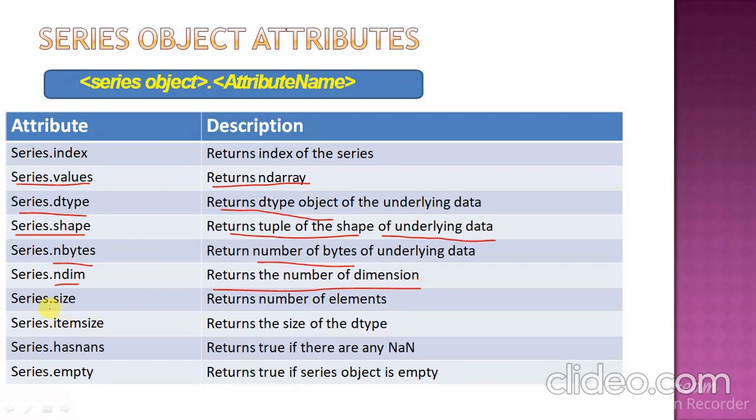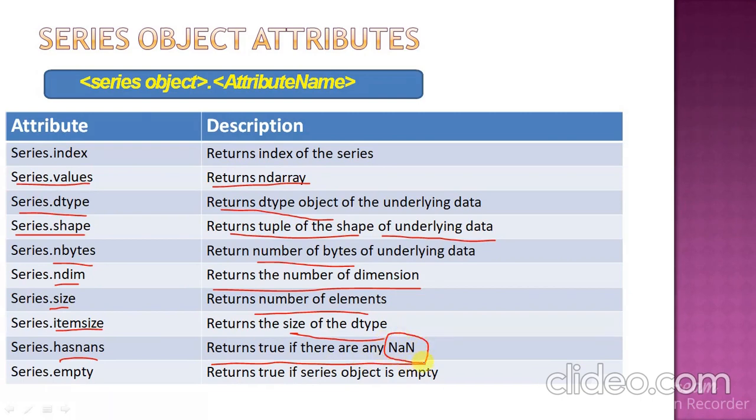Now size, it returns the number of elements present in your series object. Item size, it returns the size of the data type. For example, if it is a float, it returns the 8. Has nans, it returns true if there are any nan. Nan means not a number.